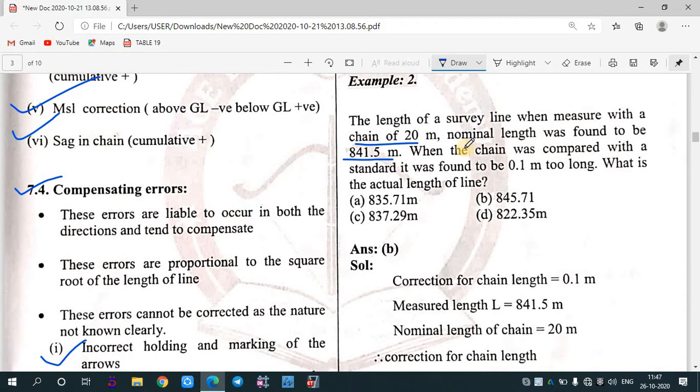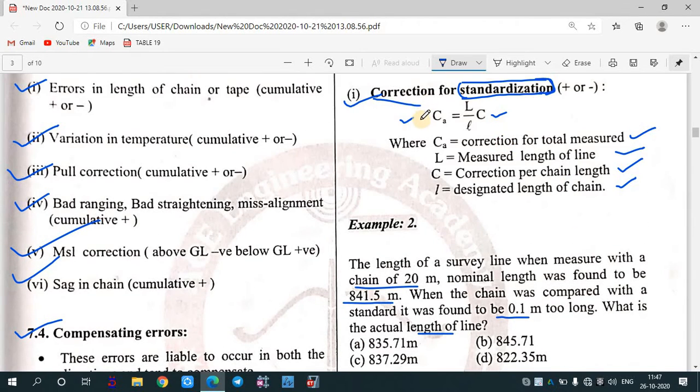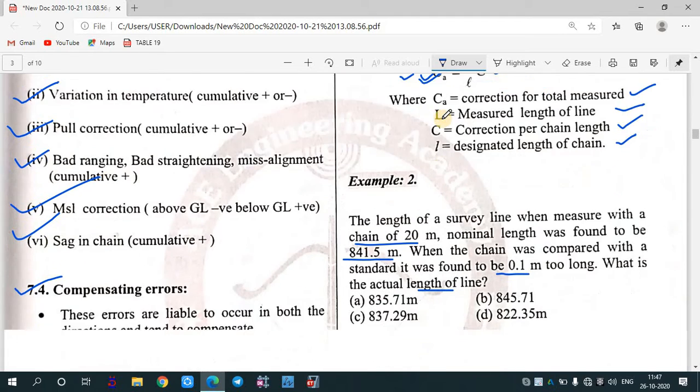When the chain was compared with the standard, it was found to be 0.1 meter too long. After the measurement, it was found that it was not meeting the standard requirement. It is 0.1 meter too long. What is the actual length of the line? So we have got these four values. We need to use the formula above it, and we need to find out the standardization correction.